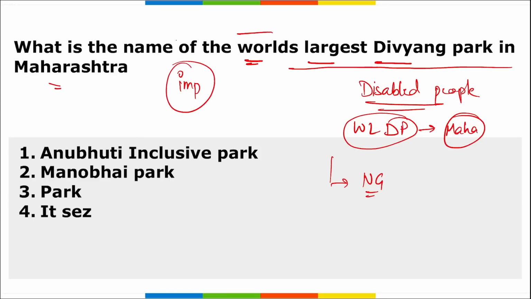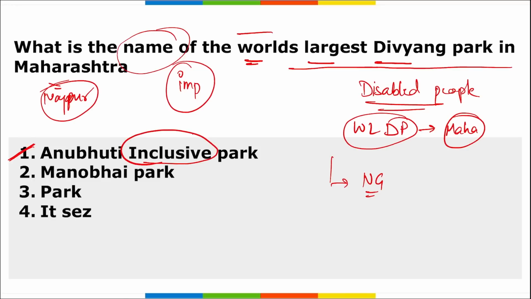Then it is asked, what is the name of it? So the name is Anubhuti Inclusive Park. Important. This is the world's largest and unique Divyang Park, that is your Anubhuti Inclusive Park. It is located in Maharashtra, and that too in Maharashtra it is in Nagpur. Another thing, remember the term here: inclusive.